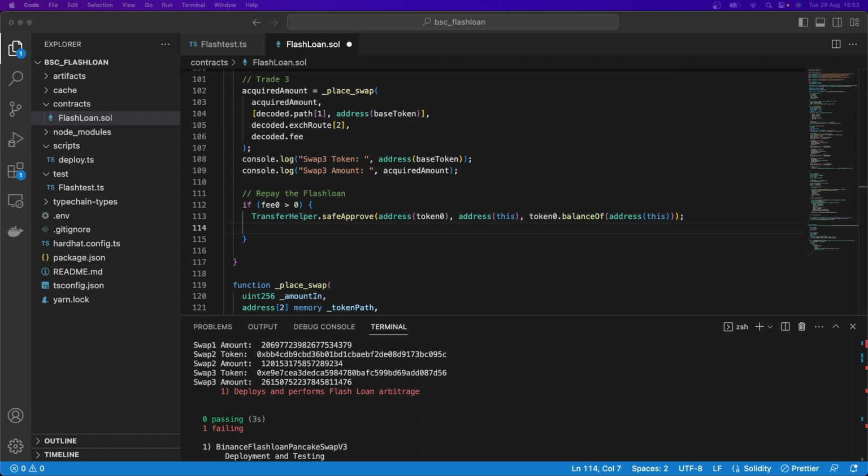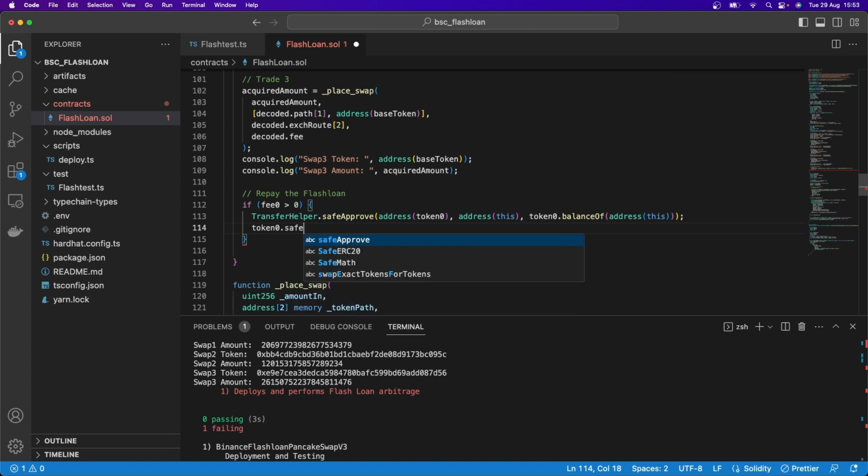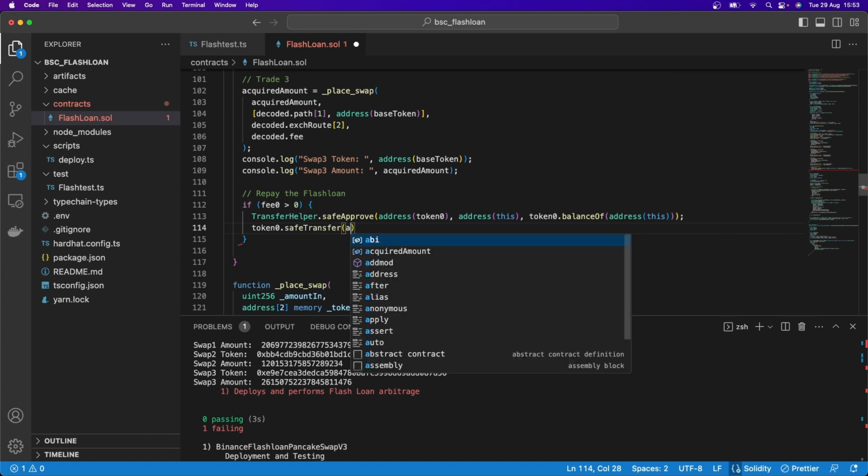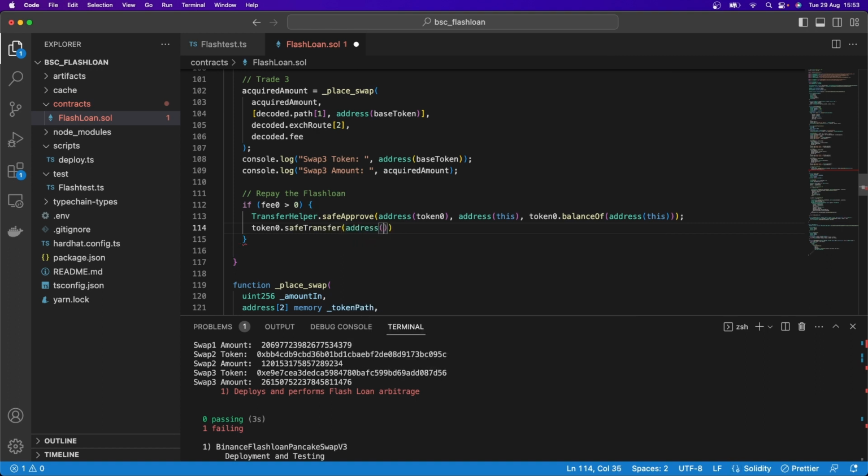And then what we need to do is actually do that transfer. So here we're going to say token 0 .safeTransfer, and then open and close parentheses. And this now will be the address of the pool, because that's going to be here our recipient. And this will be the decoded.amount0 plus the fee 0. So that's actually what we're going to go and pay back over here.